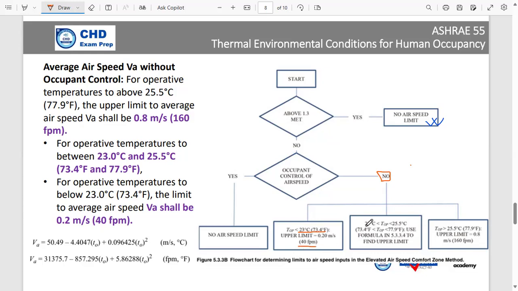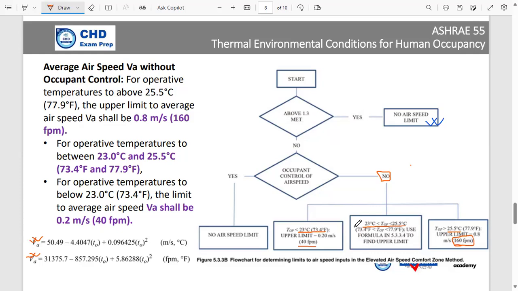For a temperature ranging from 23 degrees Celsius to 25.5 degrees Celsius, you have to follow this particular formula. This one stands for IP and this one for metric units. And in case the temperature is 25.5 degrees centigrade or above, the maximum air velocity, the upper limit, is 160 feet per minute.